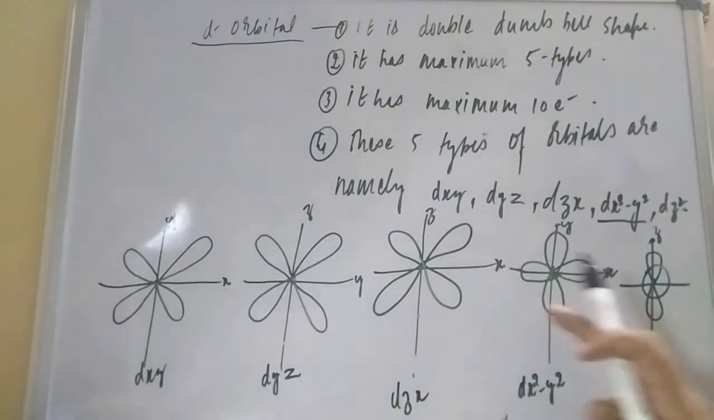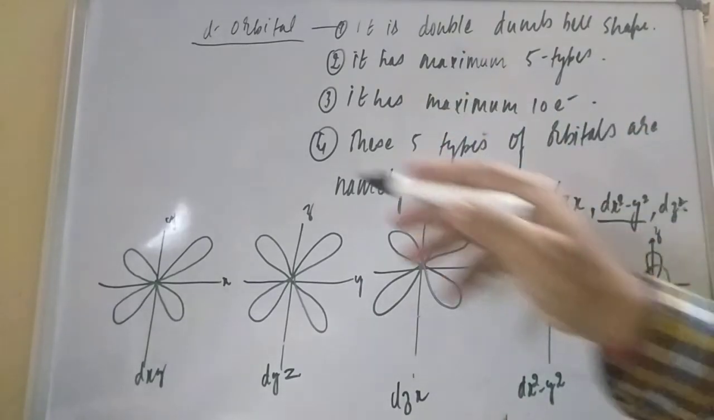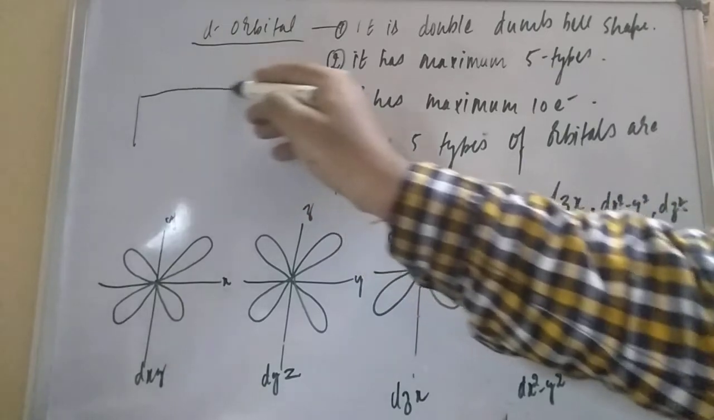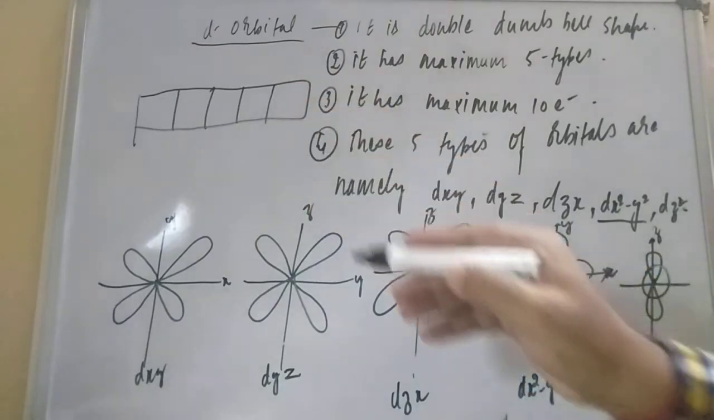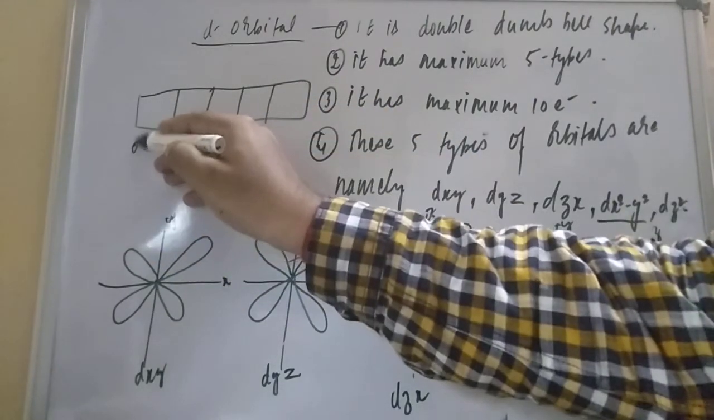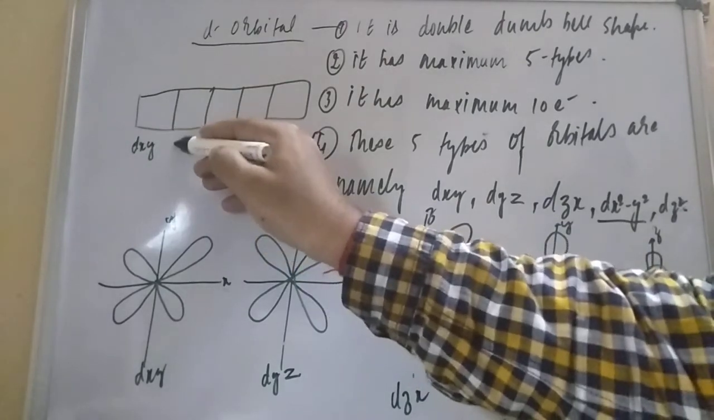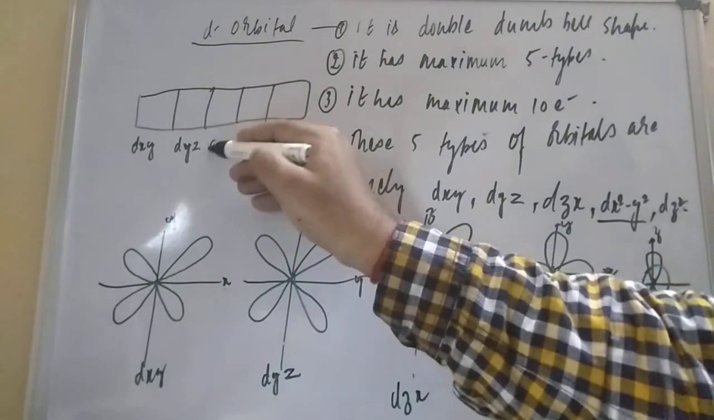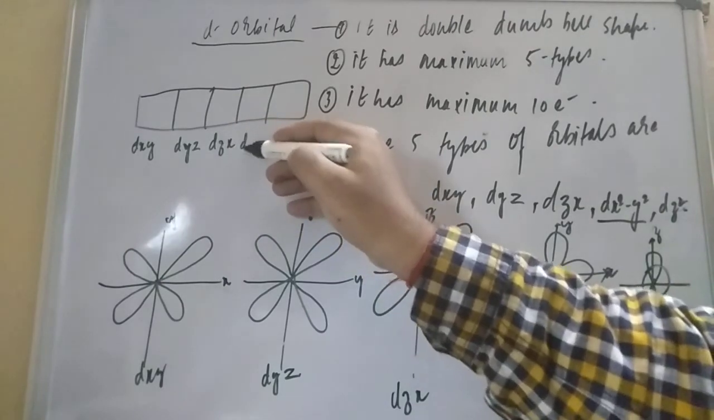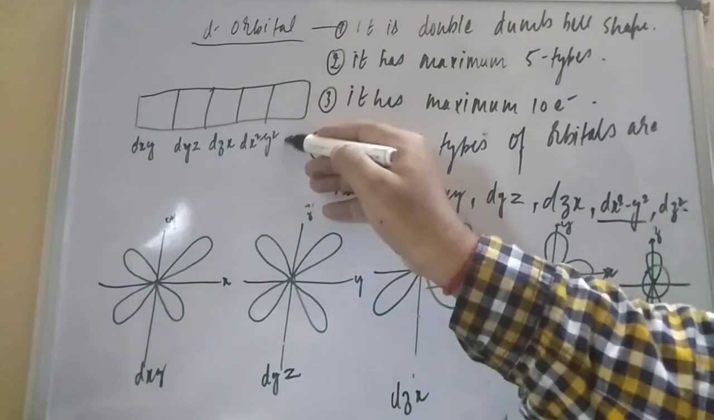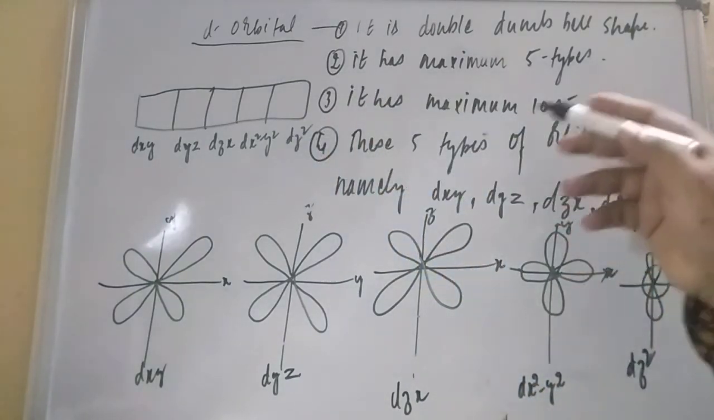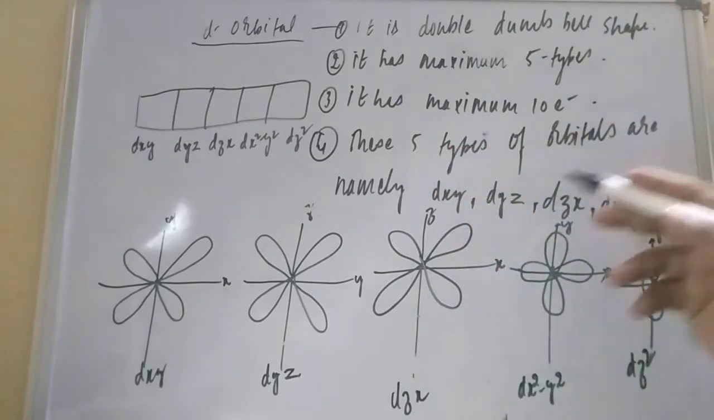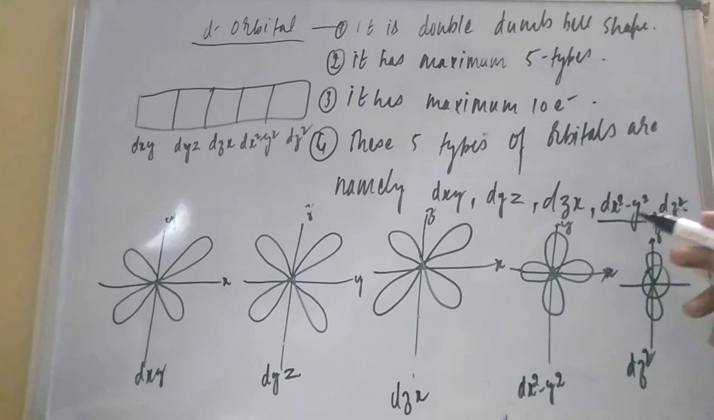1, 2, 3, 4, 5. It has maximum 10 electrons. Here we can mention that it is maximum 10 electrons. How can you mention it here? 1, 2, 3, 4, 5. This is dxy, this one is dyz, dzx, dx square minus y square, and this is dz square. This is the structure. Now it has maximum 10 electrons. These 5 types of orbitals are namely dxy, dyz, dzx, dx square minus y square, dz square.